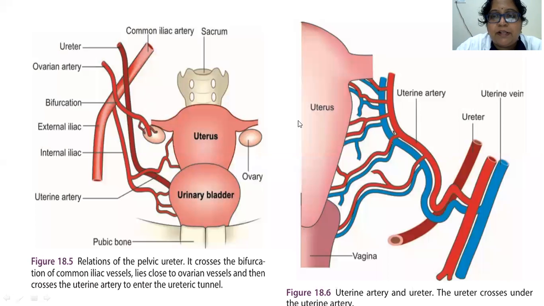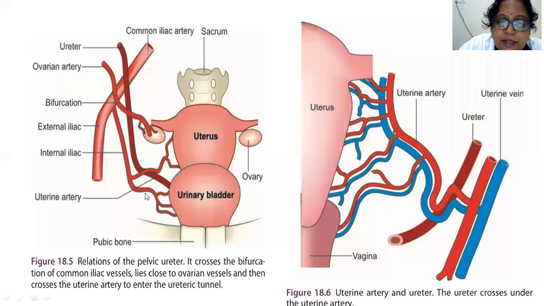So what are the 5 sites we have seen? Firstly, this is where it runs parallel to the ovarian vessels. The next one is deep in the pelvis here, where it lies lateral to the uterosacral ligaments. Next location is 1.5 centimeters away from the cervix, where it is crossed by the uterine artery.